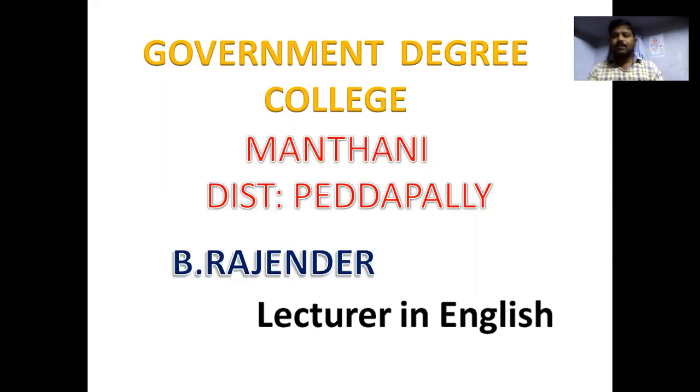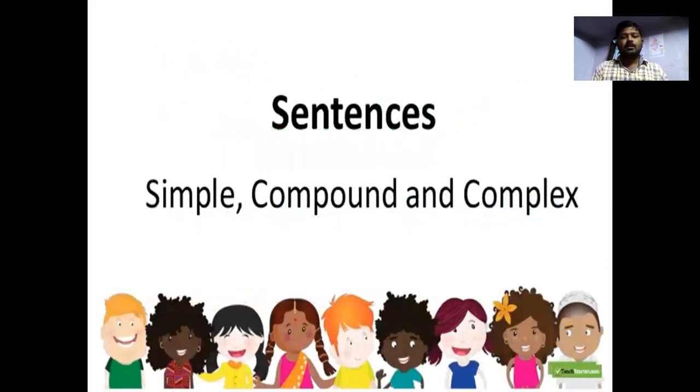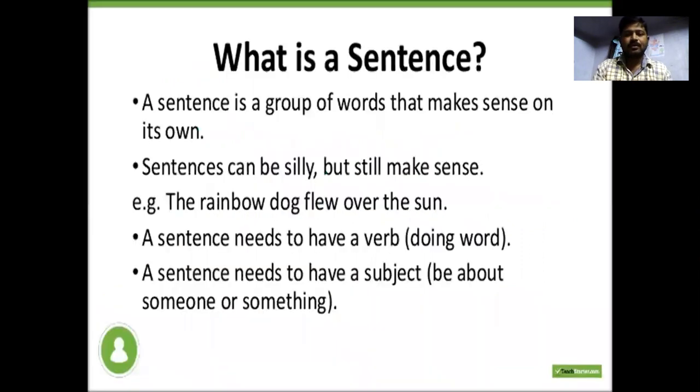So how can we go through the simple, compound, and complex sentence? Try to understand this. Our topic is simple sentences and compound sentences, and we will observe some complex sentences in our class. A sentence is a combination of words, and it should have meaning. The speaker as well as the listener has to understand the meaning of the sentence, and it should follow some grammatical rules. What is a sentence?